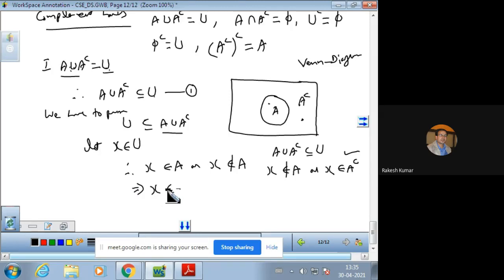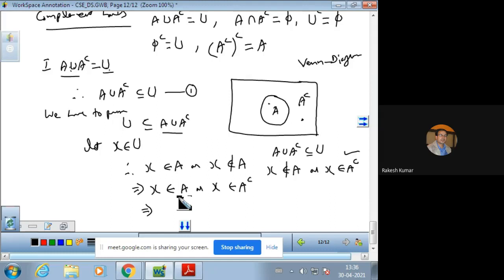It means x is in A or x not in A, meaning x is in A complement. This is the second possibility. Now see, x is either in A or in A complement. Not in A means x should belong to A complement.